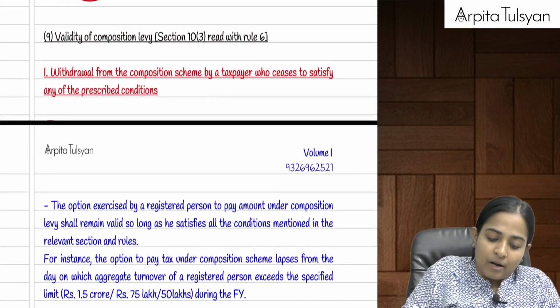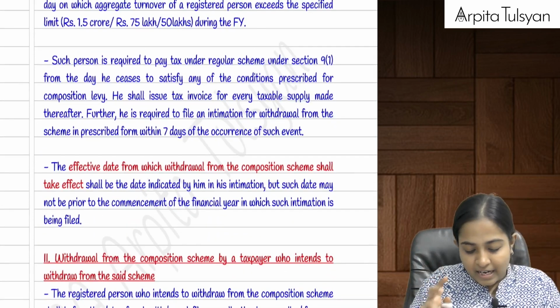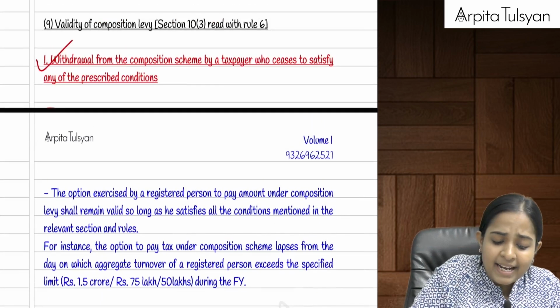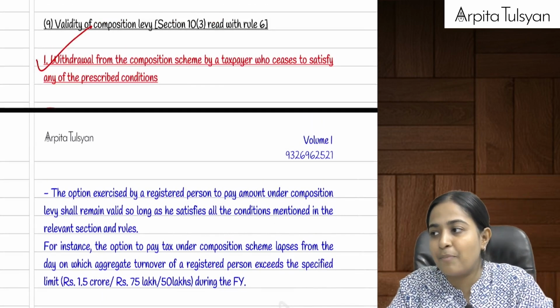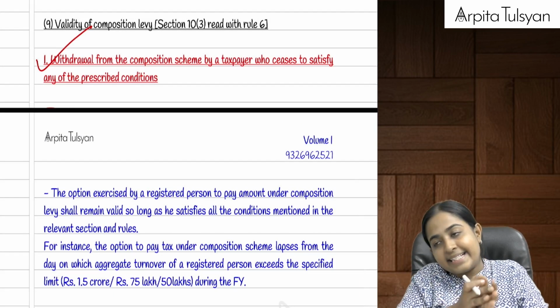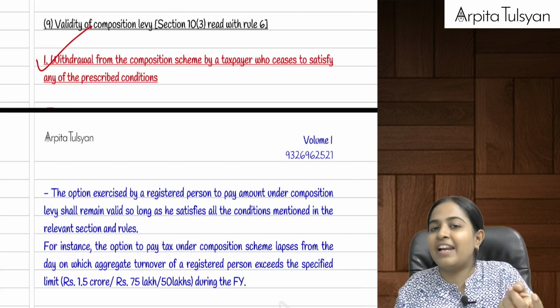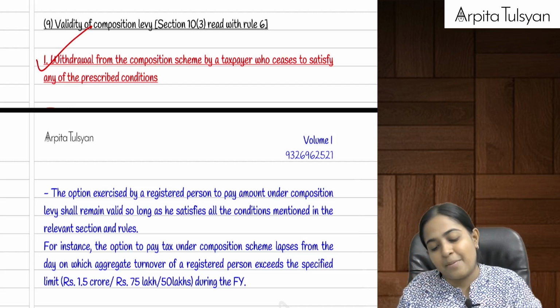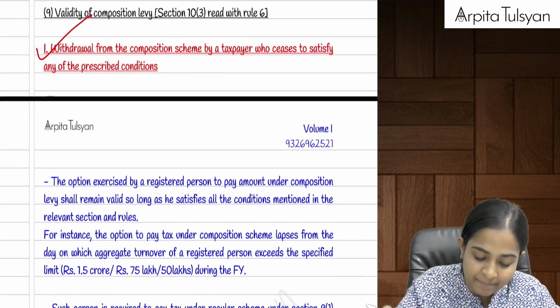Yes. Okay, now listen, 2 pointers are coming up here. If in my current year my aggregate turnover exceeds the threshold limit, then I will have to withdraw from the composition scheme and come into the regular scheme, right?